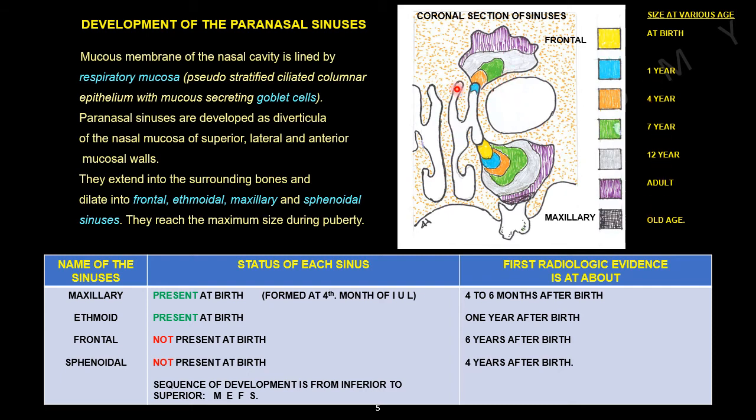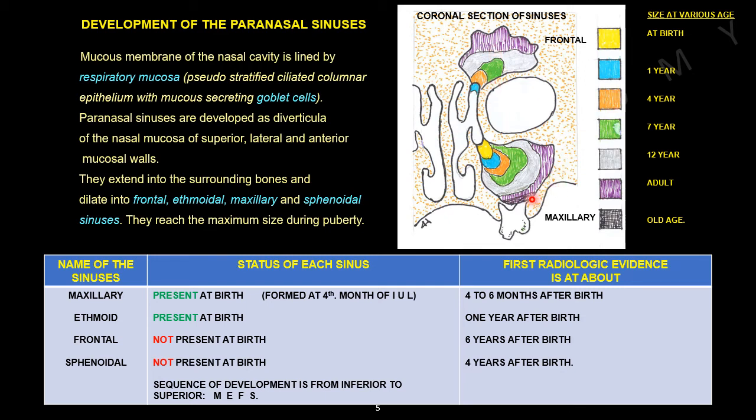So this is the frontal sinus, this is the maxillary sinus. In the frontal sinus, there is no yellow color, meaning it is not present at birth. But it has blue color, so it is formed at the 1 year age group. Green color up to here shows that at 7 years it is about this size.